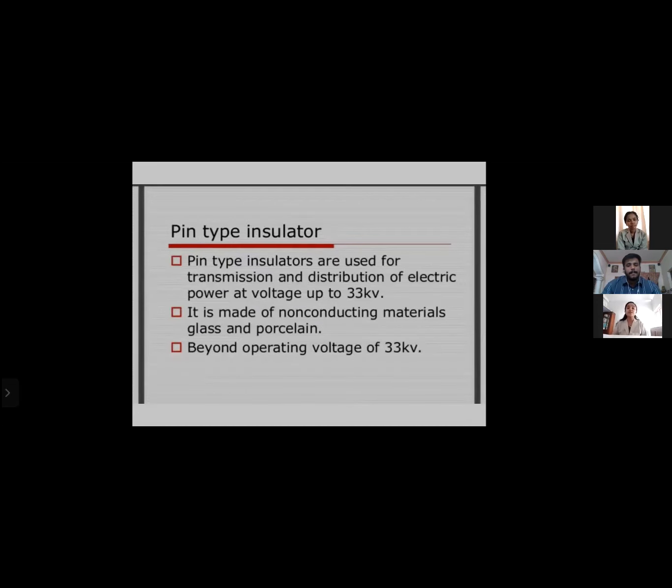Now, let us look in detail at the types of insulators. The first one is the pin type insulator. As its name suggests, pin type insulators are used for the transmission and distribution of electric power at a voltage up to 33 kilovolt. It is made up of non-conducting materials, glass and porcelain. It works up to an operating voltage of 33 kilovolt.